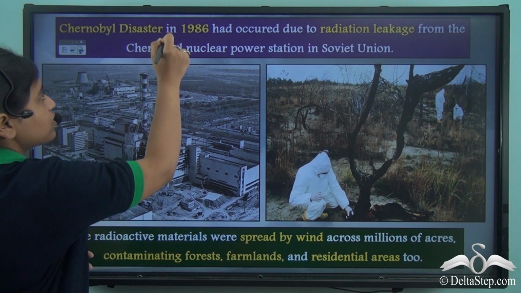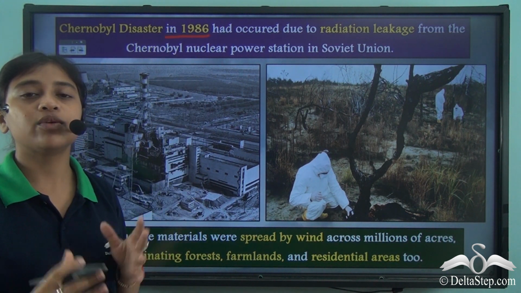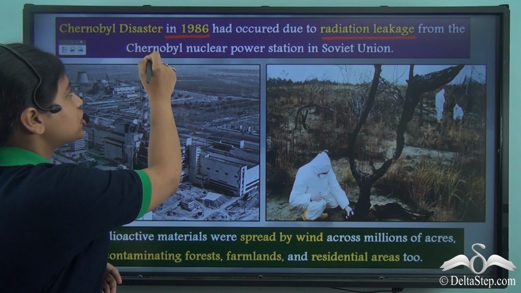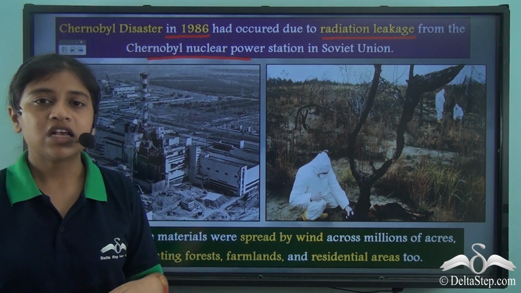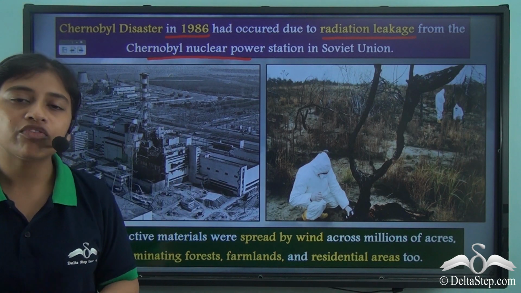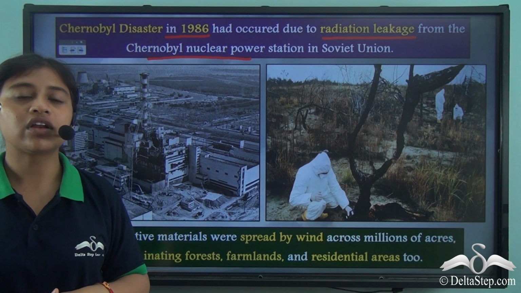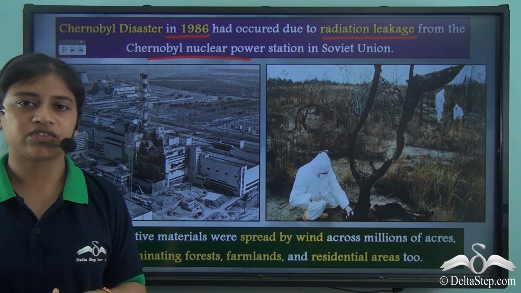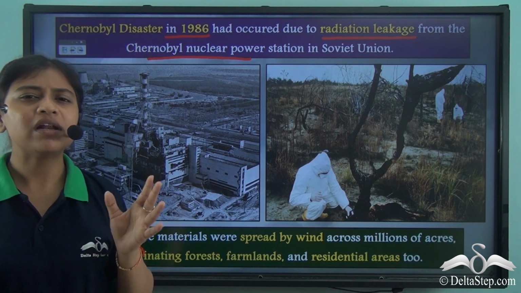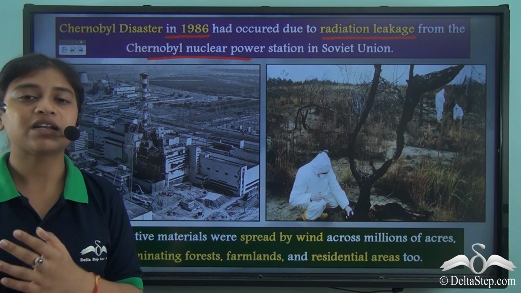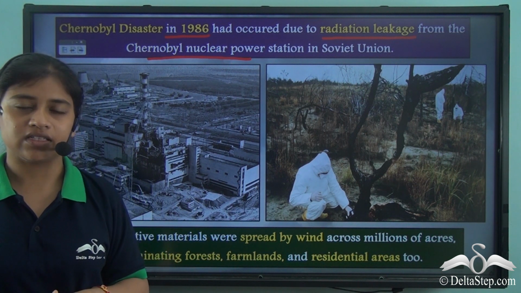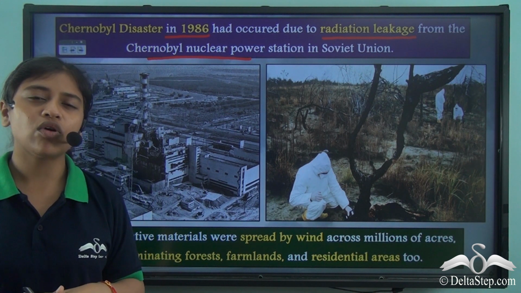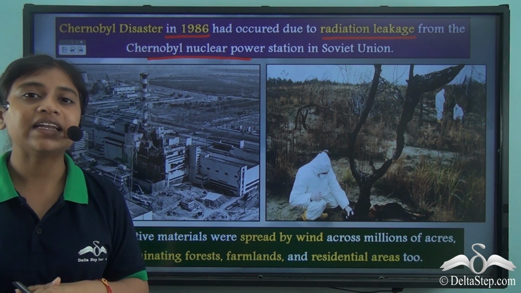So the Chernobyl disaster of 1986, that is 2 years after the Bhopal gas tragedy, occurred due to radiation leakage from the Chernobyl nuclear power station. So the Chernobyl nuclear power station in the Soviet Union had a blast that led to the spread of large amounts of radioactive material into the atmosphere. Now this was carried over millions of acres of land surrounding that particular place due to strong air currents. The radioactive materials reached Belarus, Ukraine, and also as far west as France and Italy.